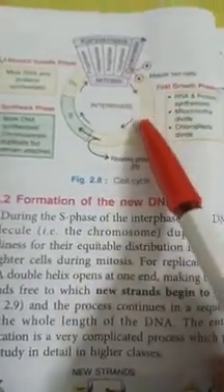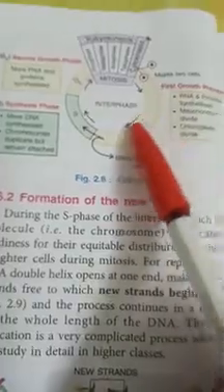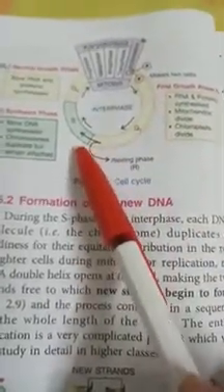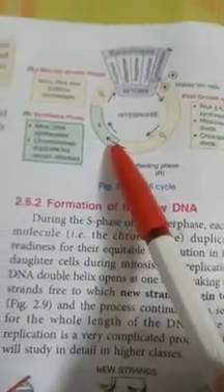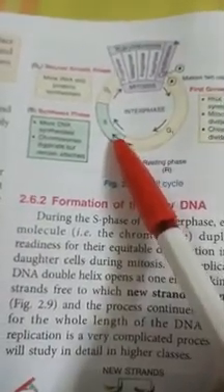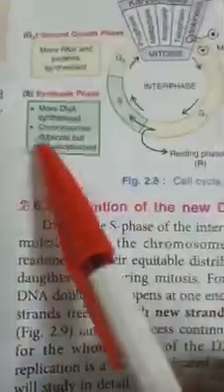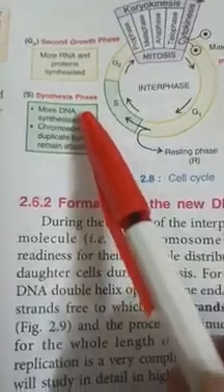The cell passes through a very big phase, that is the growth phase 1. That is the longest phase in the cell cycle, and then it enters into a synthesis phase. In the synthesis phase, it produces more DNA.